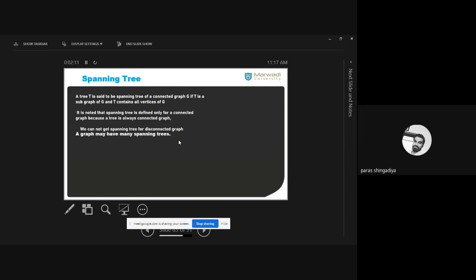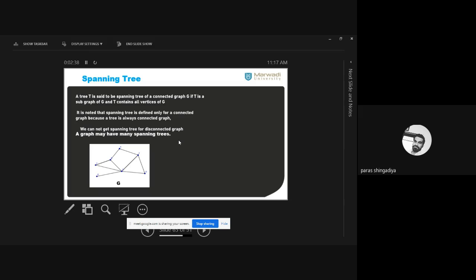Note that a spanning tree is defined only for a connected graph. We cannot create a spanning tree for a disconnected graph because a tree is always a connected graph. That is the condition for a tree. A graph may have many spanning trees. Clear? That is not always a unique answer. We will get multiple graphs as spanning trees of the given graph.